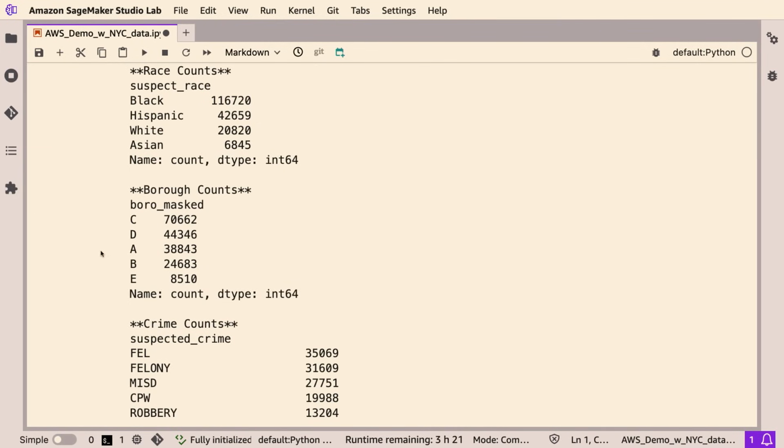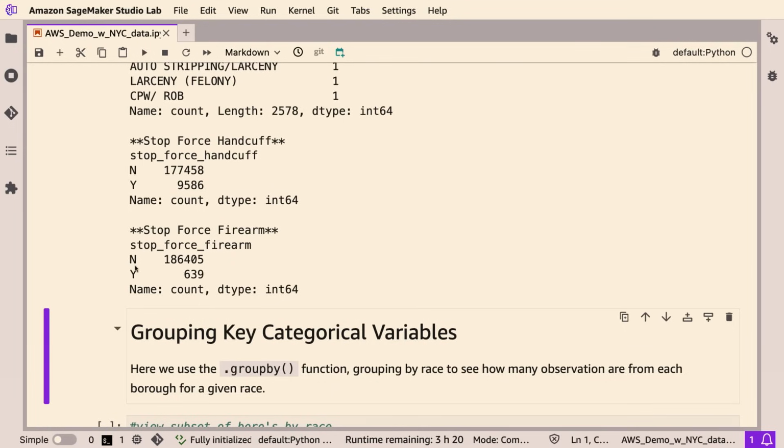All right, great. And then similarly, we can look at some other categorical variables, like stop force handcuff and stop force firearm. And we'll see that about 9,500 people were stopped and were given handcuffs, and in 639 cases, a firearm was used.